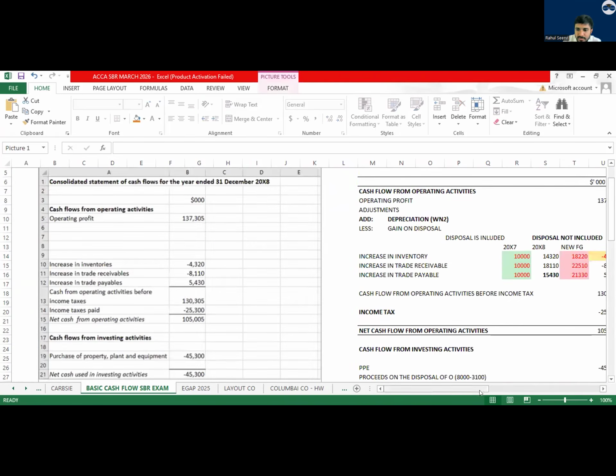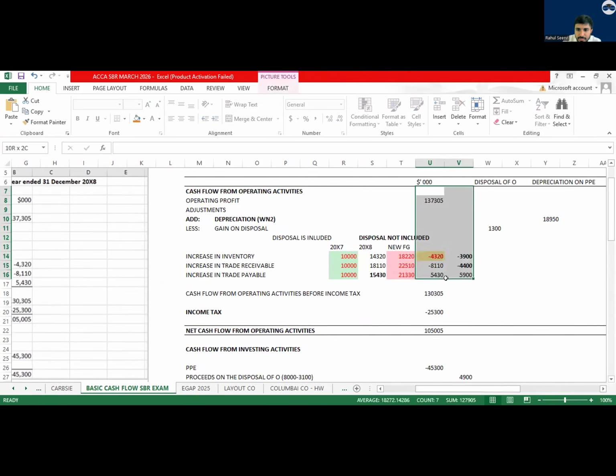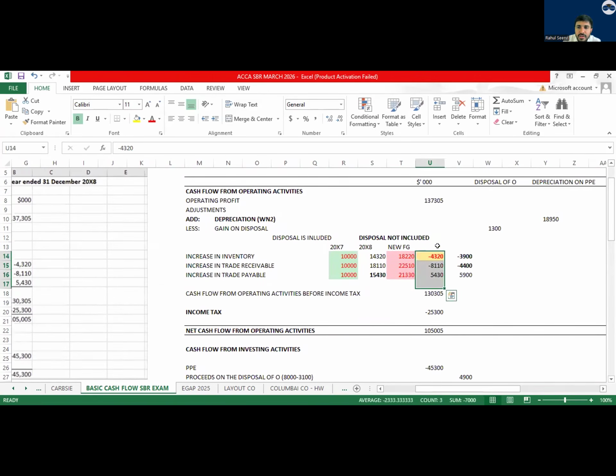Now what is the long cut method? Now everyone, if I say your inventory is increasing, when will your inventory increase? You only say. When the opening balance is less and closing balance is more. Am I right? This is the basic numbers which I've written. See now. 10,000 minus 14,320 I do, then only I'll get 4,320. The number which is 8,110. When will I say my trade receivable increase? When it is 10,000 here, 18,110.